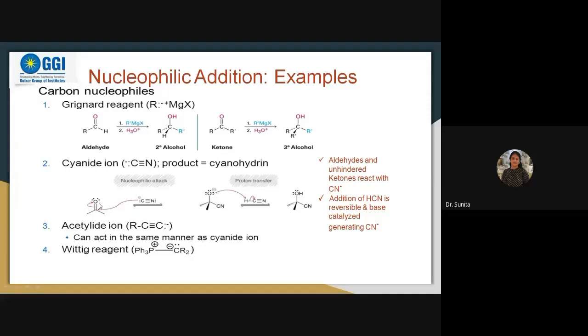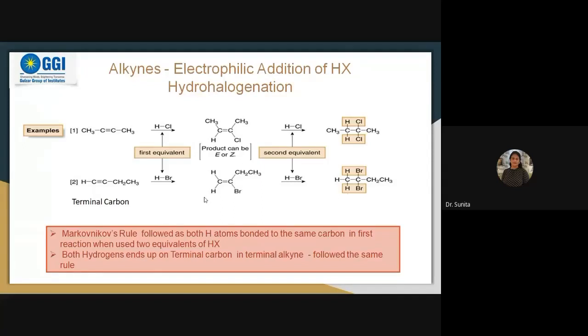Another type of reaction for this nucleophilic attack could be like this. The mechanism is the same in all the cases. Aldehydes and unhindered ketones react with cyanide ions. Here you are seeing how these reactions take place. You can go through one or two examples, no need to go into the detail. From this example, it is very much clear.